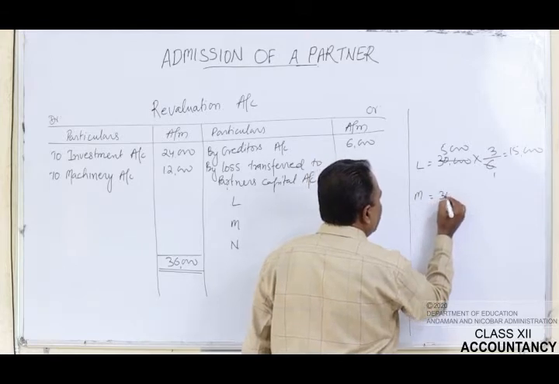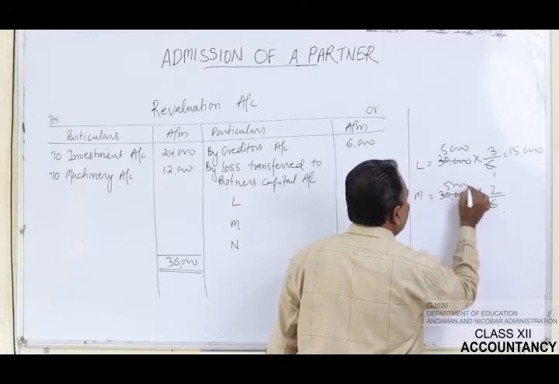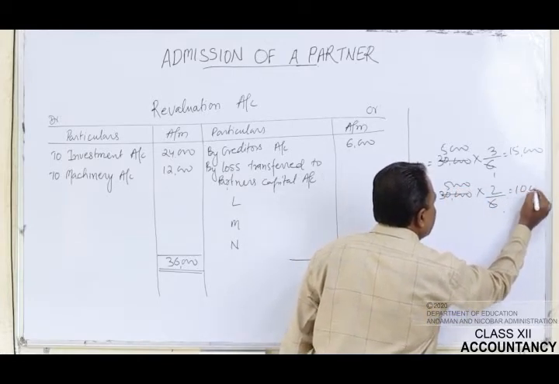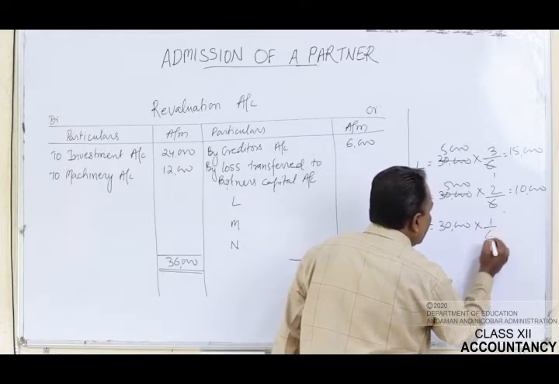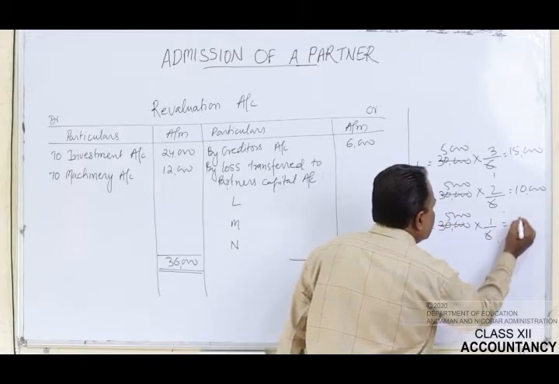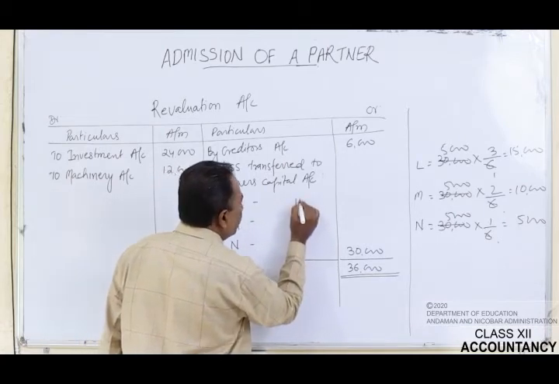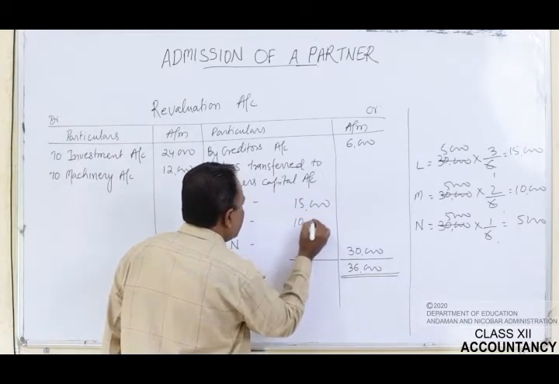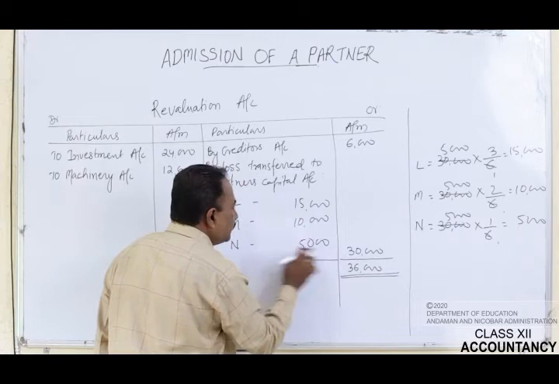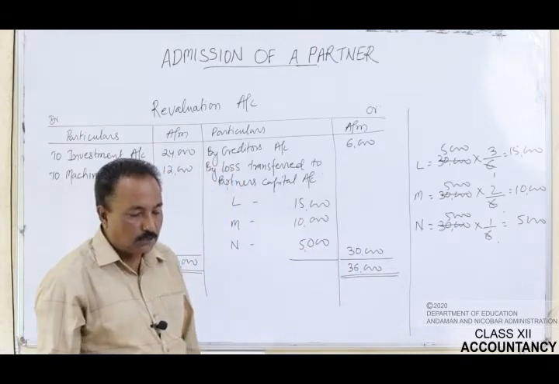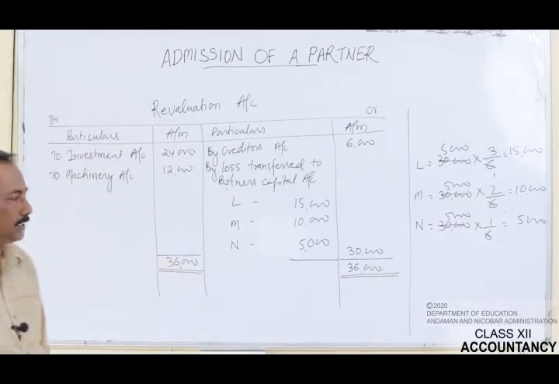The second partner, 2/6, will bear rupees 10,000, and N will bear rupees 5,000. So you have to write the amount in front of these partners: 15,000 in front of L, 10,000 in front of M and 5,000 in front of N. If you total all this figure, you will get rupees 30,000. So we have prepared the revaluation account. If you want, you can take a screenshot of it.